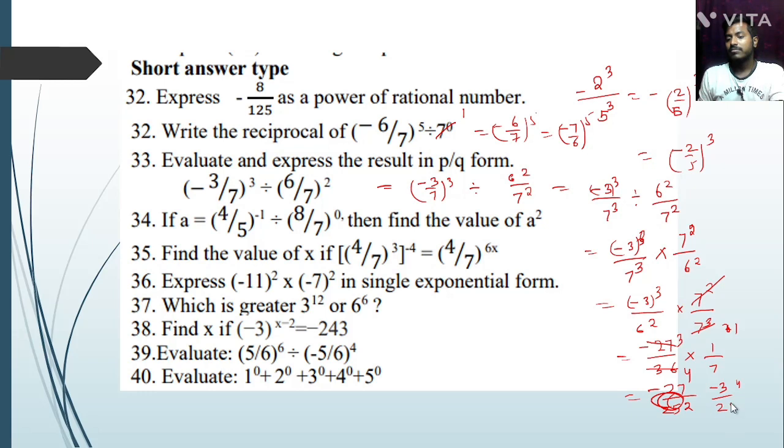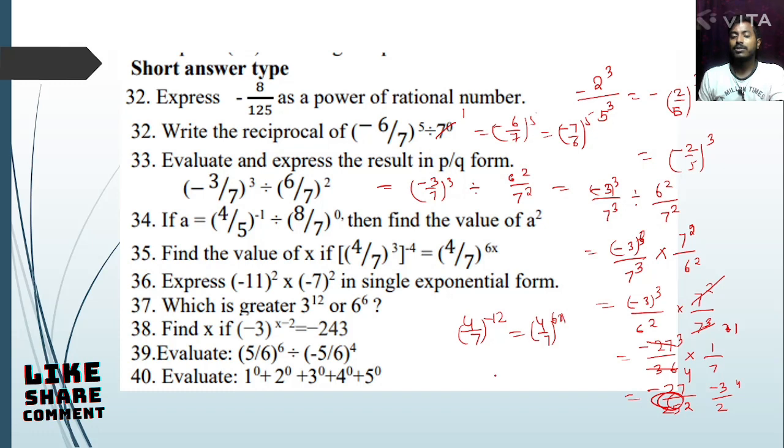Okay. Next, find the value. Okay, here the bases are equal. We can write 4 by 7 to the power 4 times 3 minus 12 is equal to 4 by 7 to the power 6x. Here bases are equal. We can write 6x equal to minus 12. Now x equal to minus 2.